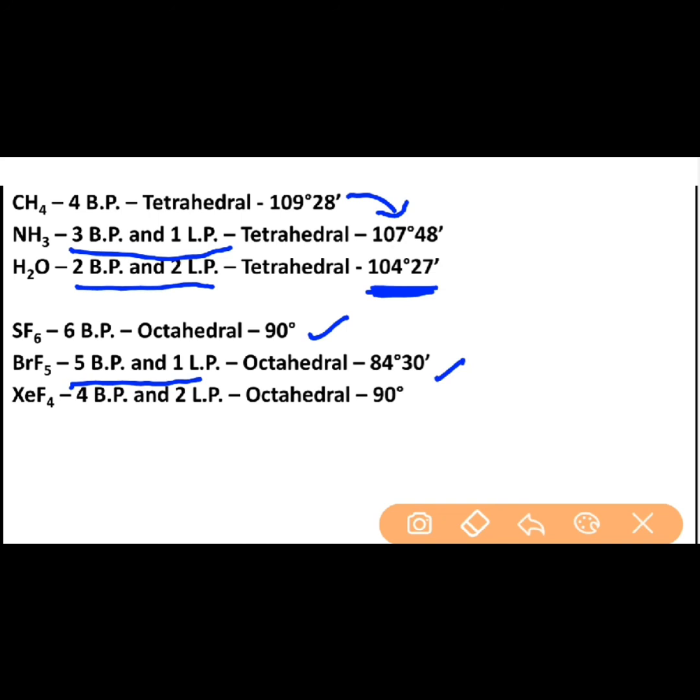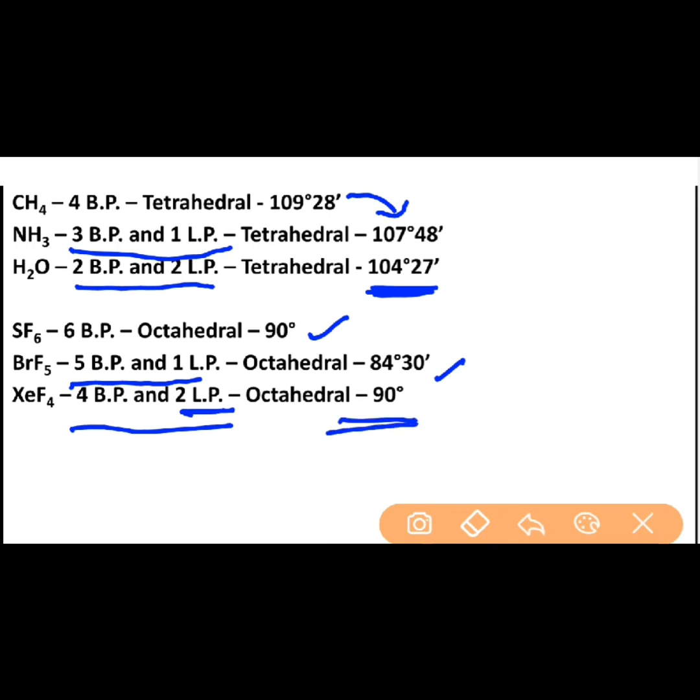If you take the other case, that is XeF4, here it is again surrounded by 6 electron pairs, 4 bond pairs and 2 lone pairs. Now this is an interesting case. See here, there are 2 lone pairs and as per this concept, we are expecting that there should be a reduction in the bond angle from the normal bond angle of 90 degrees in an octahedron arrangement. However, as you can observe on the screen, the bond angle remains the same.